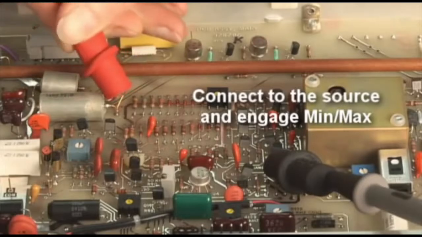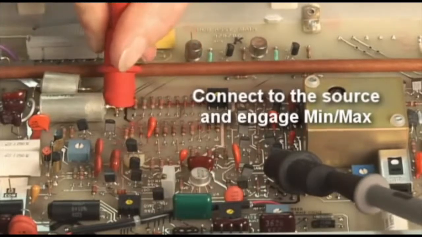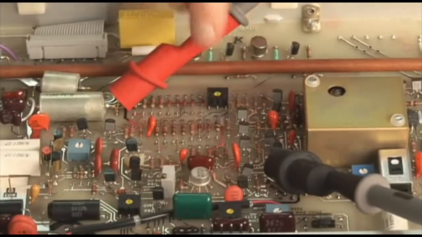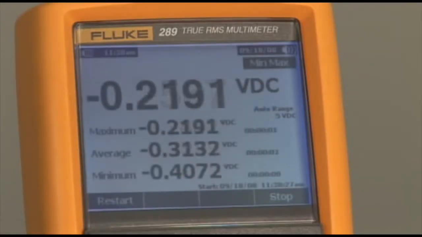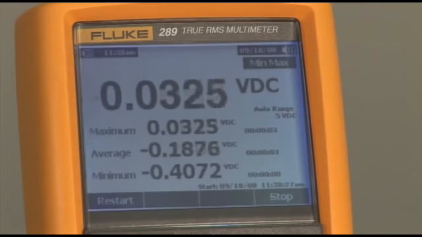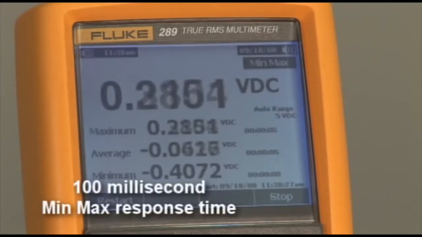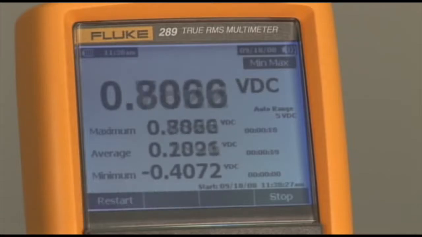Simply connect the 287 or 289 to the source and engage the min-max function. The meter will capture and display any changes to the signal which may occur during the recording process. To end the recording process, but before disconnecting the test leads from the circuit, press the F4 Stop push button.